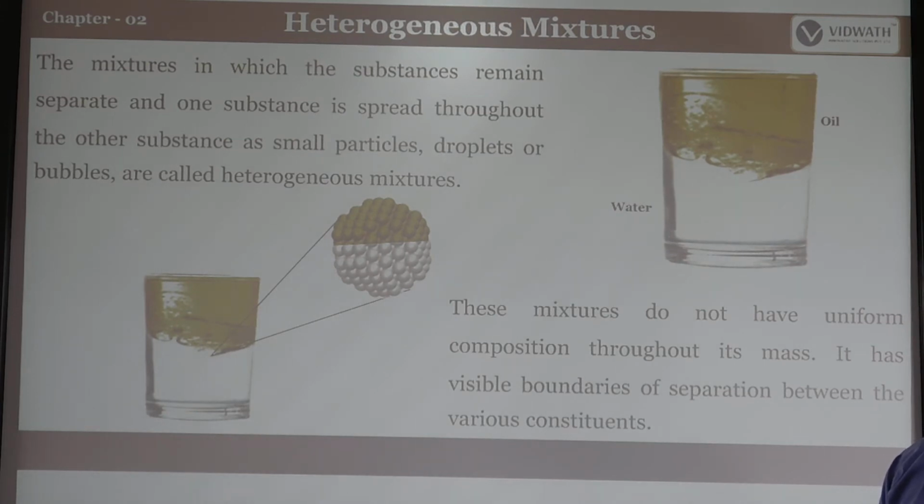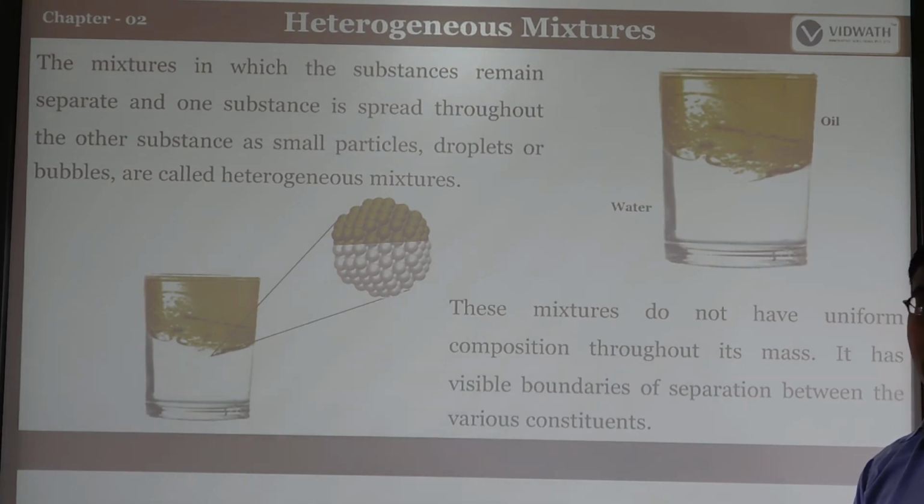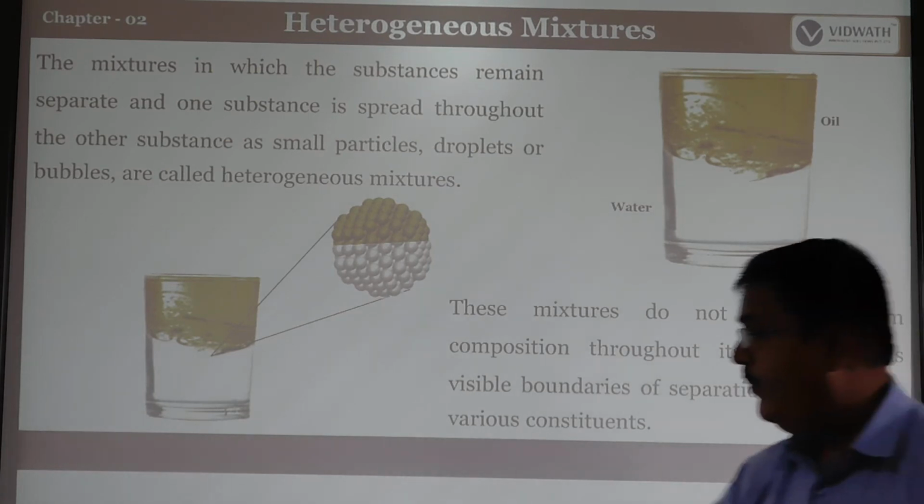Compared to a homogeneous mixture, heterogeneous mixtures do not have a uniform composition throughout the solution, and there is a visible boundary of separation between the various constituents, so we can easily observe it. For example, if you take oil and water or kerosene and water, the kerosene floats on the water and we can easily see the boundaries. Hence it is also called a heterogeneous mixture.